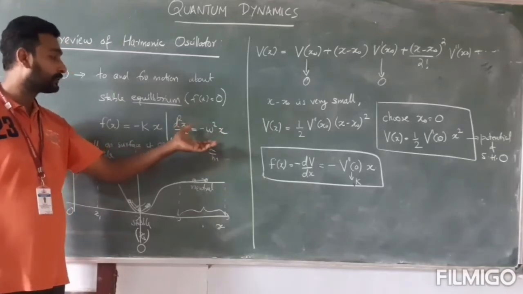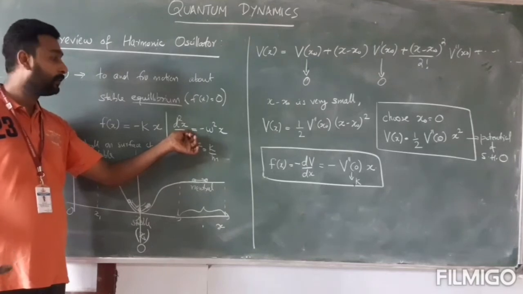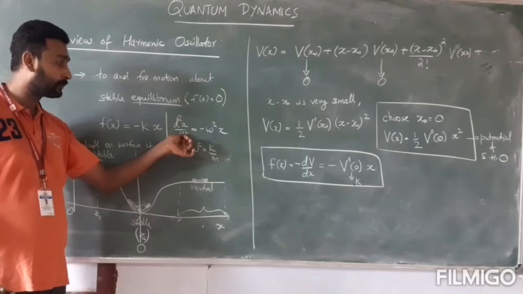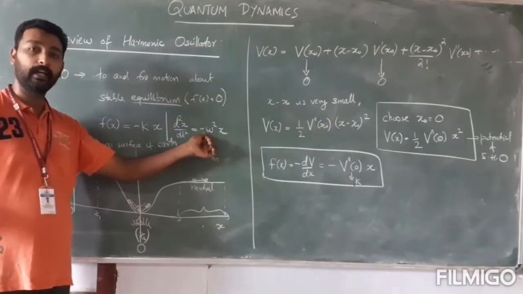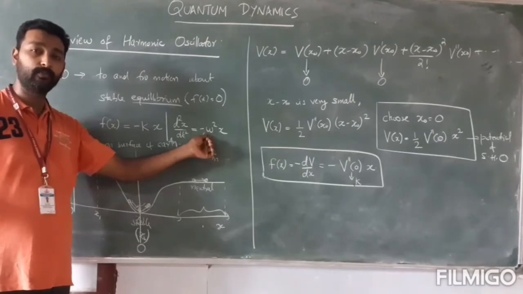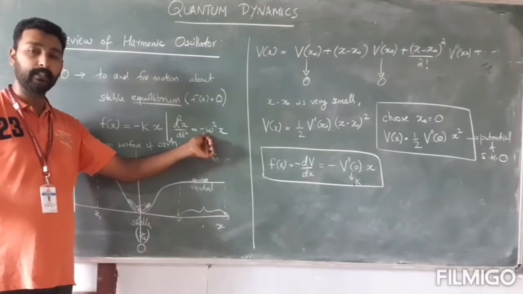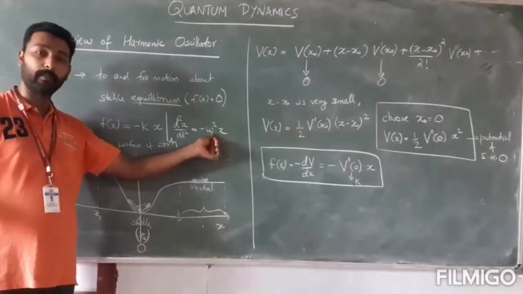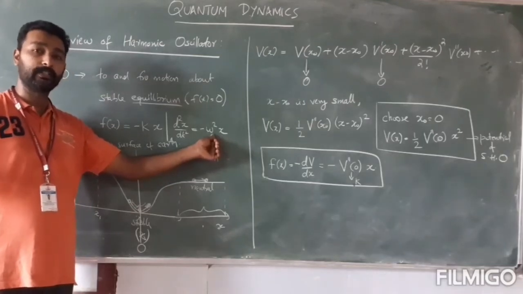And if you solve this, then x would be either a sine function in time or cos function in time, because if you differentiate x two times, you have to get x back with a negative sign. So that happens when x is a sine function or cos function, because if you differentiate sine two times, you will get a negative sign. If you differentiate cos two times, you will get a negative sign. And moreover, there should be some ω². So the argument of the sine or cos must be some ωt.